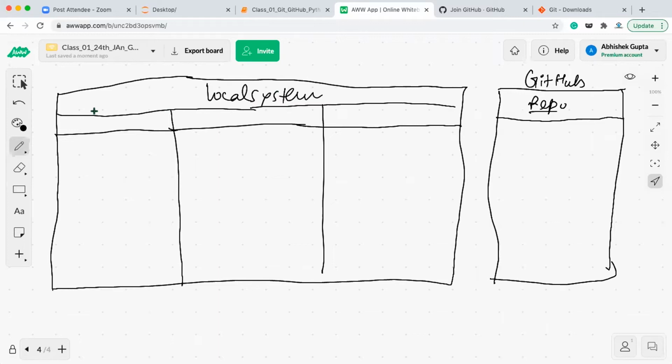In the local system, first of all, you have the working directory. This working directory will be your project folder or anything. Then you will be having one staging area, and after this staging area, you will be having the local repository.